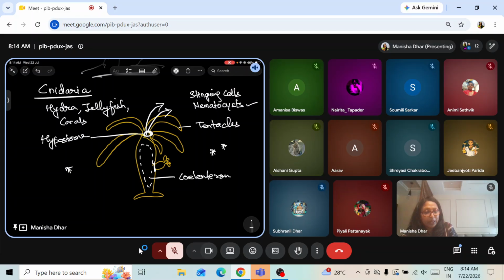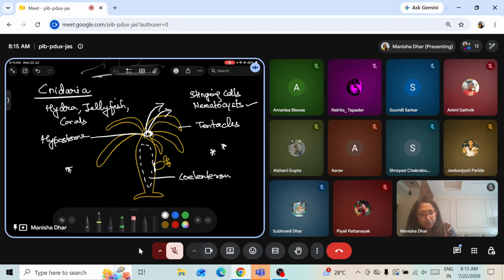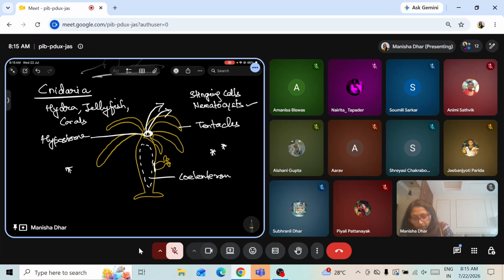And then we pass on to platyhelminthes. I don't want to waste time. Let's proceed. Platyhelminthes, see the name itself signifies that platy means flat. So platyhelminthes is actually referring to flatworms. They are all flatworms. Platy means flat. So the worms under this, they are all flat.